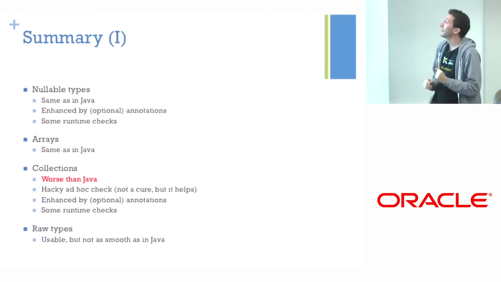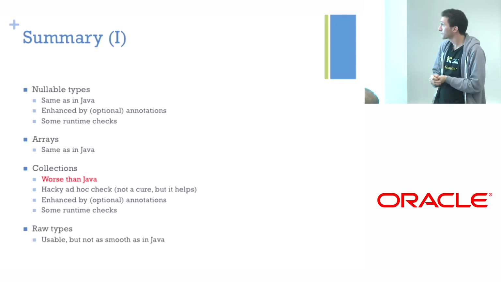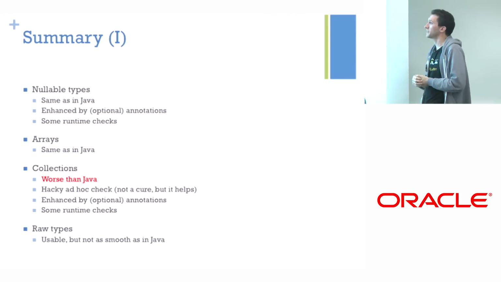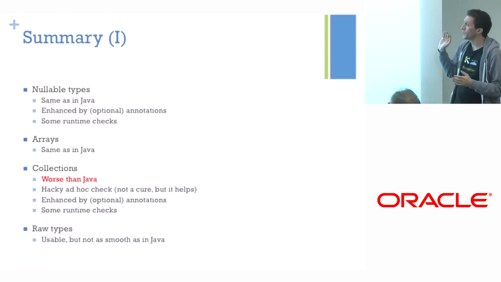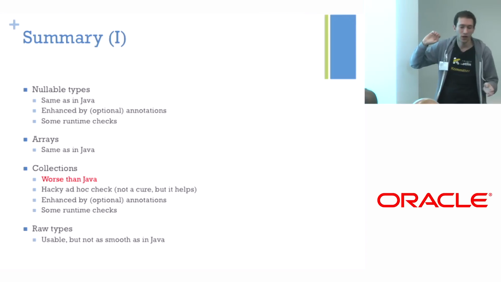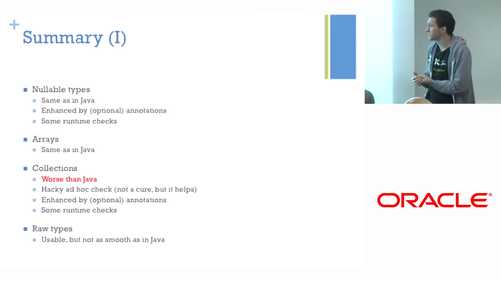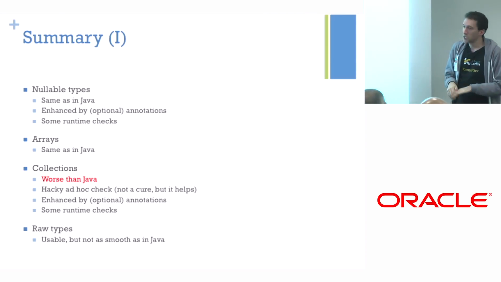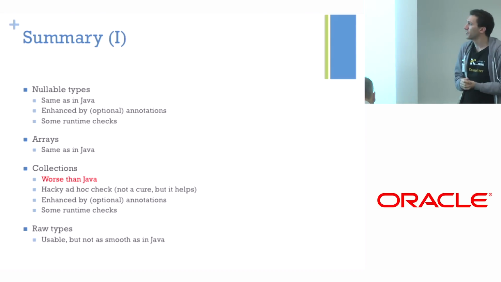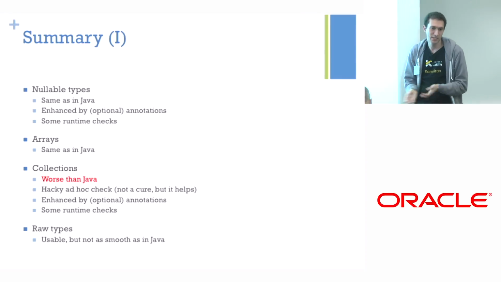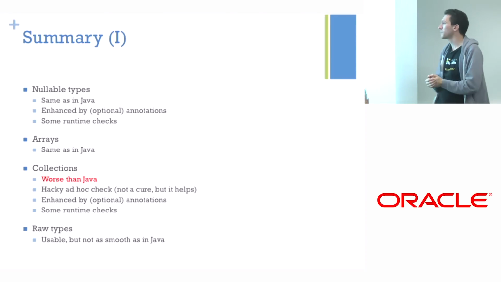Yeah, so a summary of the Java situation would be that with nullable types, we're more or less well off. We are as safe as Java in the sense of guarantees we give. We can throw in some annotations and be even more precise in our type checking. We can emit some runtime checks, so they don't guarantee anything, but still they help a little bit.